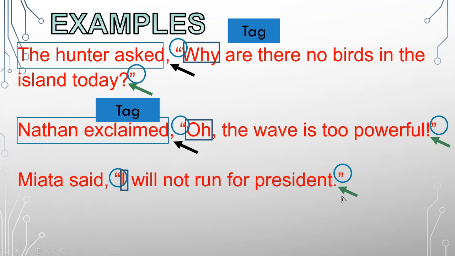And finally, let's check if the comma is placed correctly. Yes, we have two parts again. It's separating this first part, Miyata said, which we call a tag. So the comma is correctly placed. Everything is correctly placed. So this is a correct direct quotation. Let's go to some other examples.